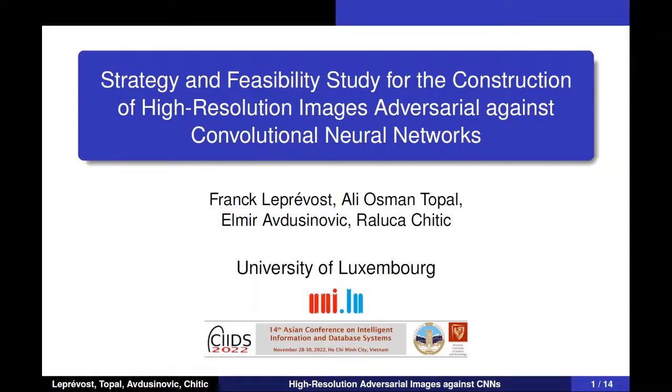As you can see on the screen, our paper is proposing a strategy on generating high-resolution adversarial images, if I simply put. This is a first product of our continuous work. We are Professor Frank Laprovost, I Ali Osman Topal, Elmir Avdisunovic, and Raluca Kitik.